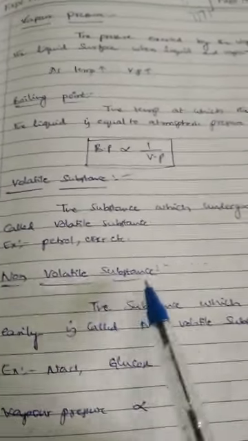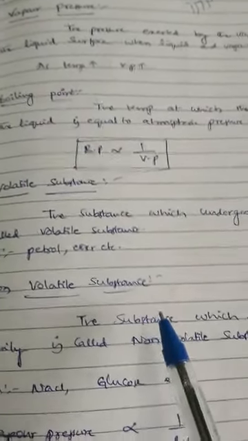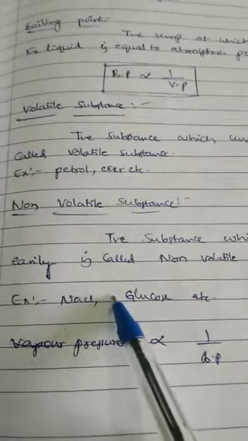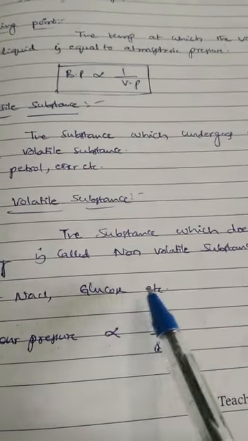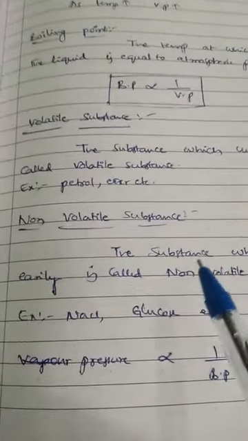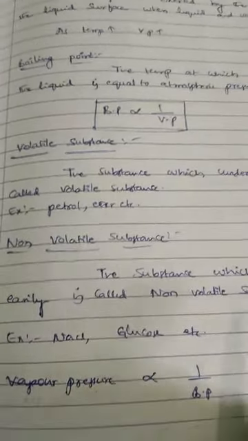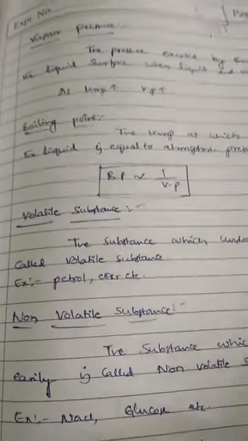Next, non-volatile substance. Volatile substances are those which undergo evaporation easily. A non-volatile substance is one which does not undergo evaporation easily. For example, sodium chloride, glucose, sucrose, fructose. These are considered non-volatile substances. So this is about the vapor pressure concept.